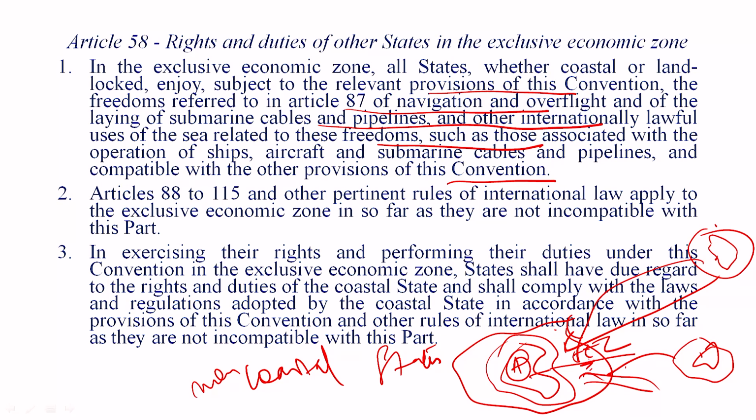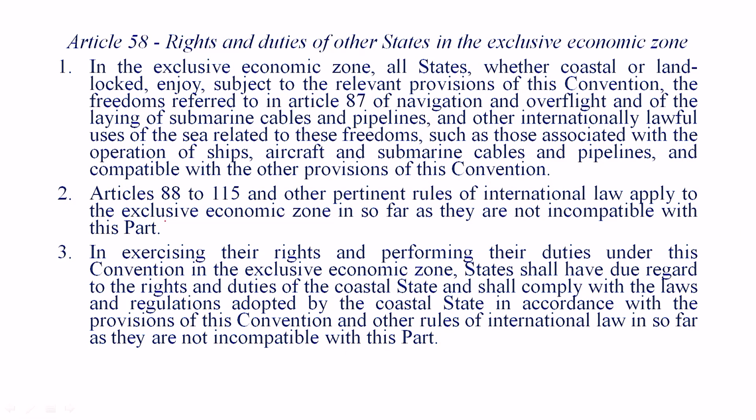Or they can use other non-listed categories of activity, but that should be within the premise of international law, and it should not affect the kind of rights that this coastal state has. Operation of ships, aircraft and submarine cables and pipelines, compatible with other provisions of this convention. So it should not be independent of the convention's laws. Then Articles 88 to 115 and other pertinent rules of international law apply to the exclusive economic zone insofar as they are not incompatible with this part. So in case they are incompatible, then the other rules covered under Articles 88 to 115 of international law will be applicable.